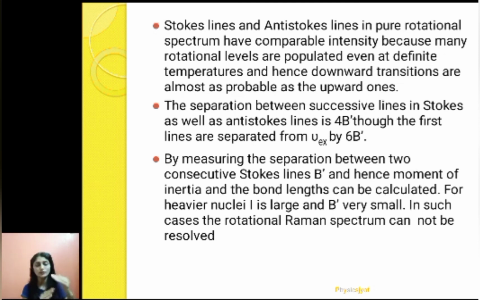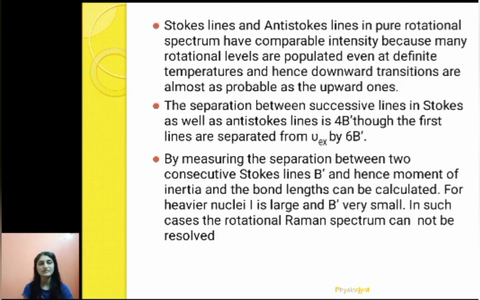So that much energy is already available, so that the molecule can go from the ground state to the excited state. Therefore, in pure rotational spectra there is a considerable proportion of molecules in the ground state and in the excited state as well, and that is how the intensity is comparable. So the probabilities for upward and downward transitions are approximately the same.